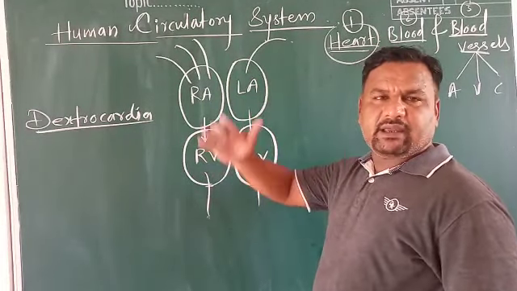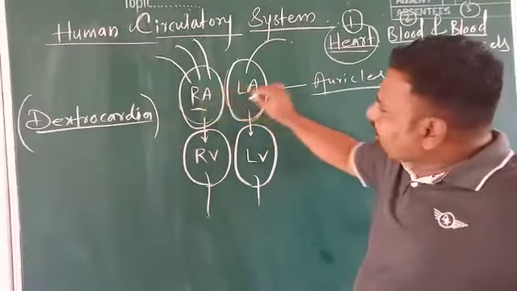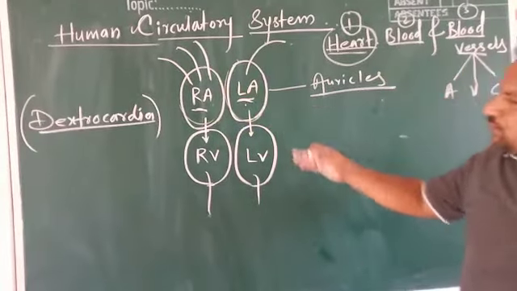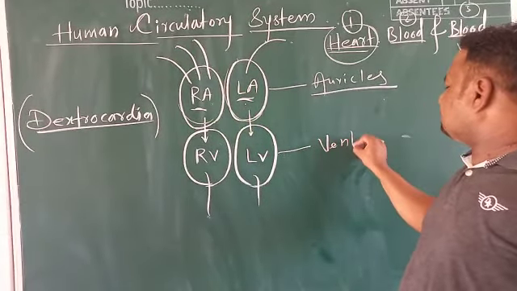Now, internally the human heart is composed of four chambers. You can see here two upper chambers. These two upper chambers are collectively called auricles, and the two lower chambers are called ventricles.